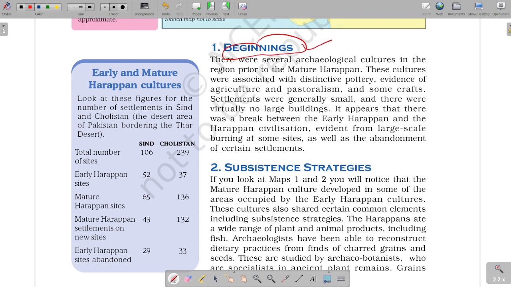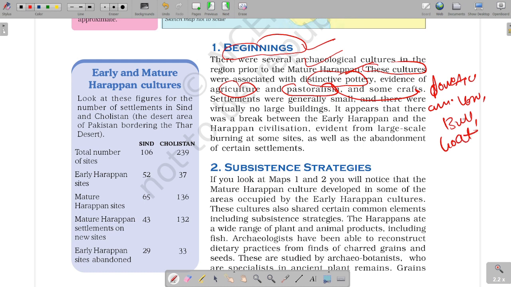How did the beginning of Harappan culture start? Guys, these are related with distinctive pottery, agriculture, and pastoralism. Pastoralism means domesticating animals like cow, bull, goat, etc. for milk and daily requirements. This is pastoralism. Agriculture, as we know, these settlements were generally small and there were no large buildings.